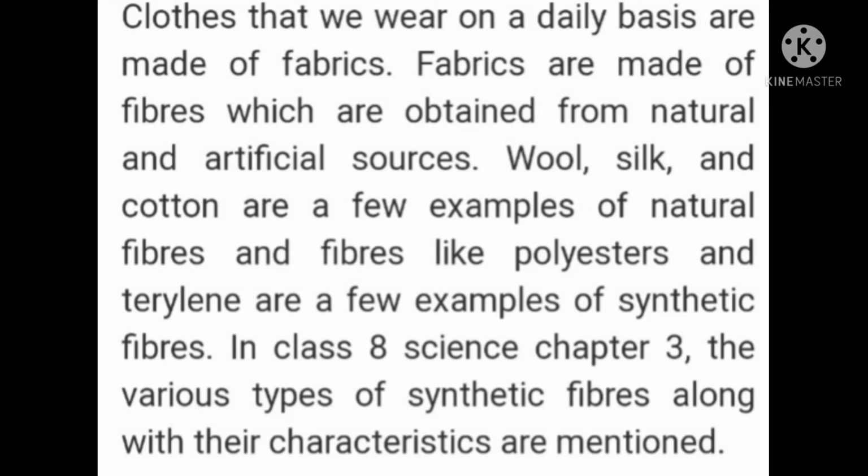An example of a plant fiber is the cotton plant or jute plant. For animal fiber, we can take sheep: we can take wool from the sheep or silk from the silkworms. These were examples of natural fibers. Wool, silk and cotton are a few examples of natural fibers, and fibers like polyester and terylene are a few examples of synthetic fibers. Synthetic fibers are prepared in industries with the help of various types of chemicals.